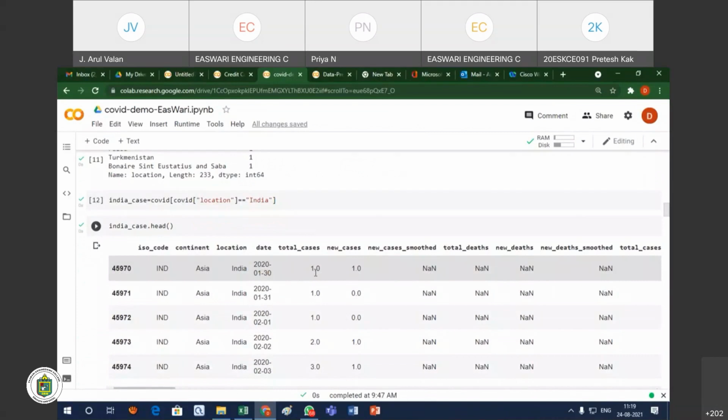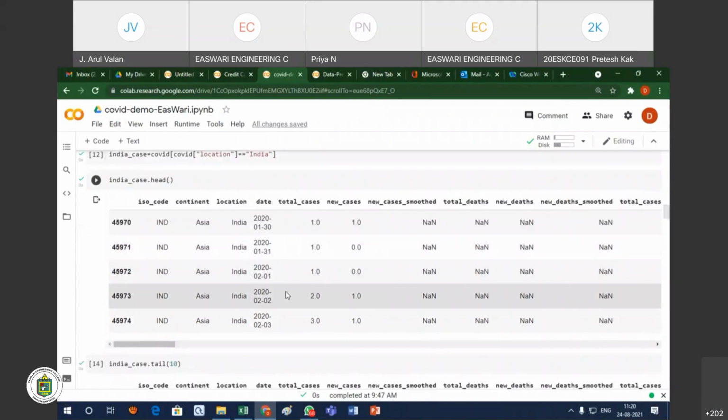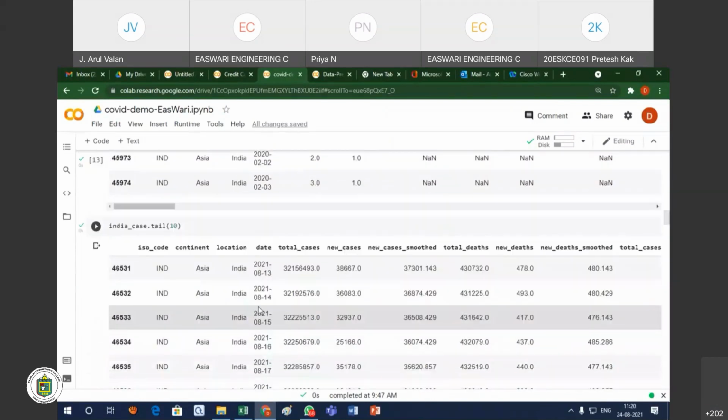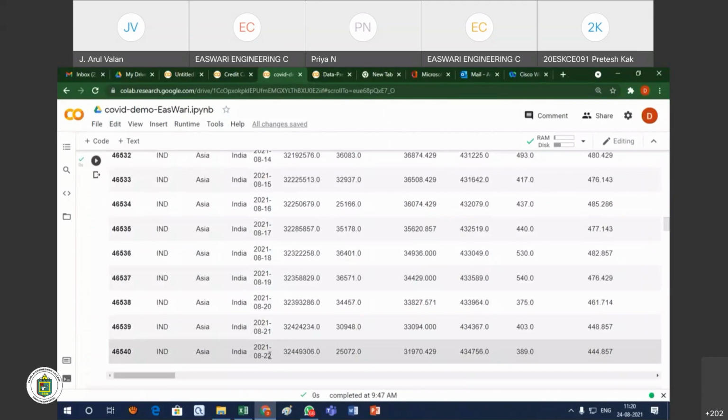We are having very few cases. You see, in China and others the cases started in the month of March only. For us it started very late. Okay, so up to date. India, last 10 days. You see, the dates go up to 22nd. I downloaded it yesterday, so the dates are there up to 22.